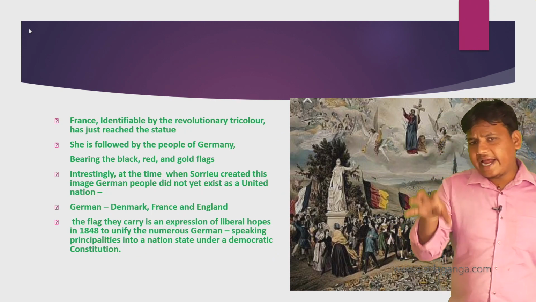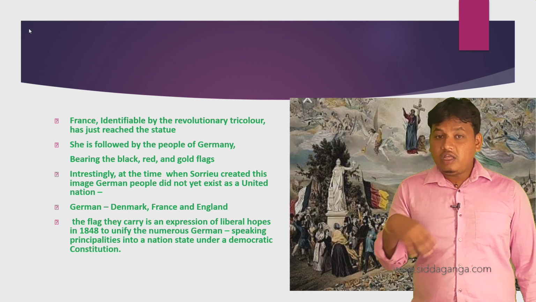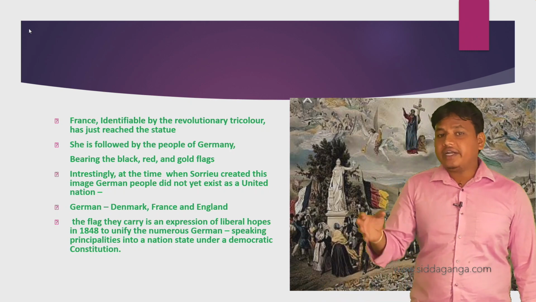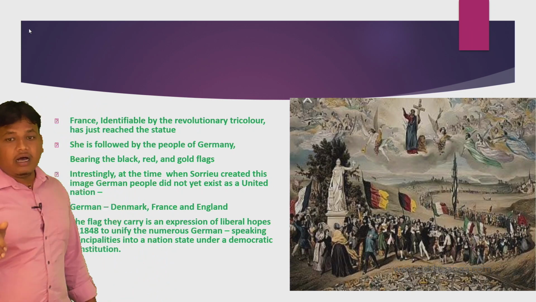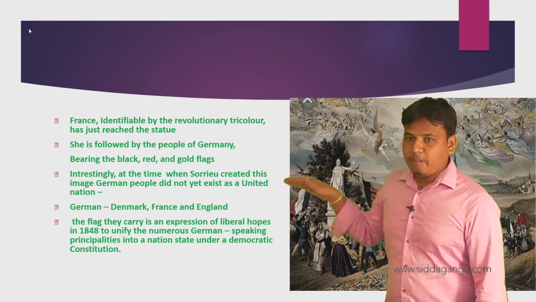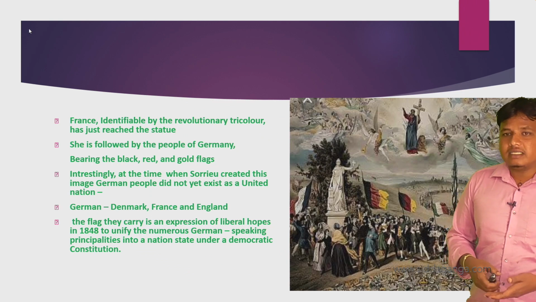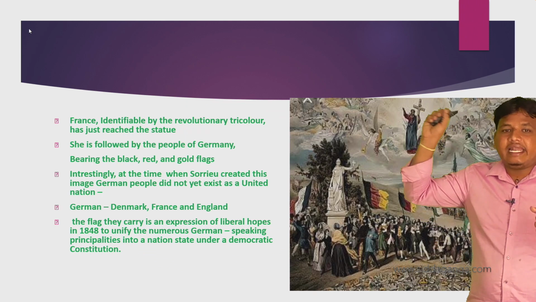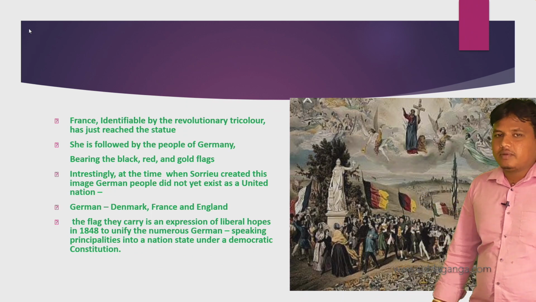Germany was scattered among various dynasties. They were trying to get freedom from the monarchy system. They wanted to become democratic countries like the United States and Switzerland. They were also going to pass the Statue of Liberty. Why did they pass the Statue of Liberty? Because it indicates human rights and enlightenment. Germany was ruled by Denmark, France and England.